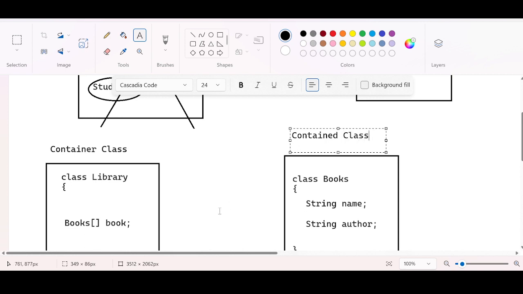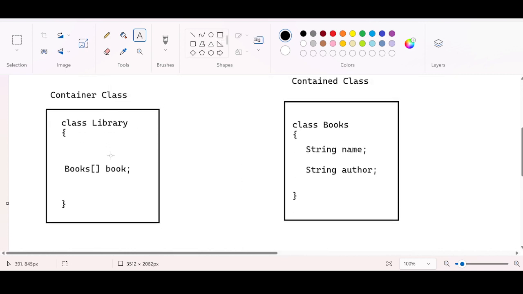This instance variable reference is part of another class, the Book class. When you place a reference of another class inside a class, the referenced class becomes the contained class. The class accommodating the contained class is called the container class. Making sense? Very simple.